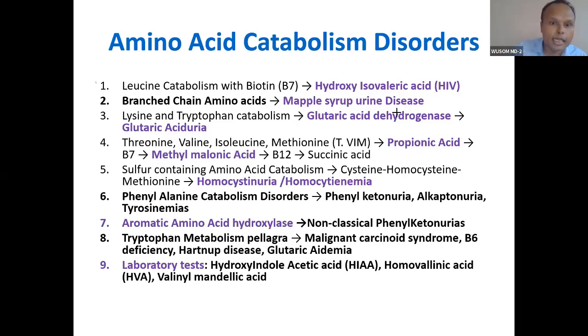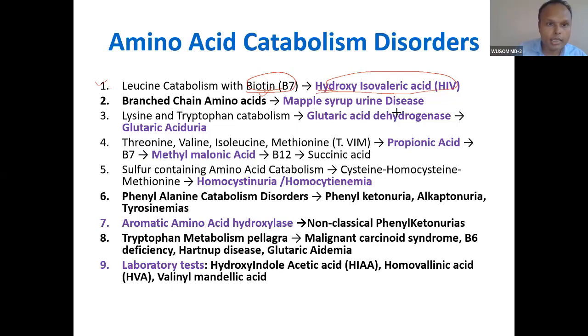Leucine catabolism, one thing is very important. You will see leucine catabolism is linked with vitamin B7, biotin. Because of vitamin B7 deficiency there will be HIV, which is not HIV infection but hydroxyisovaleric acid.